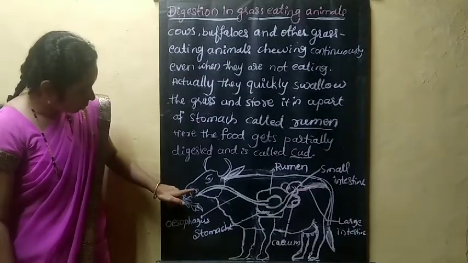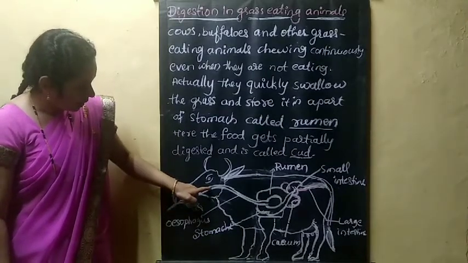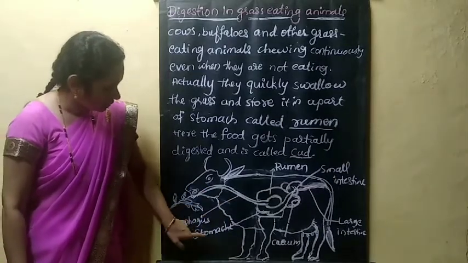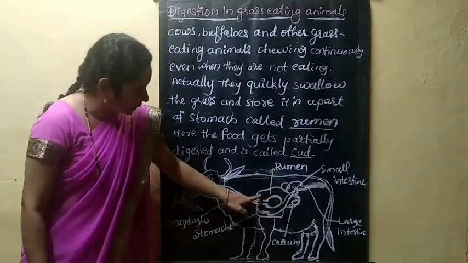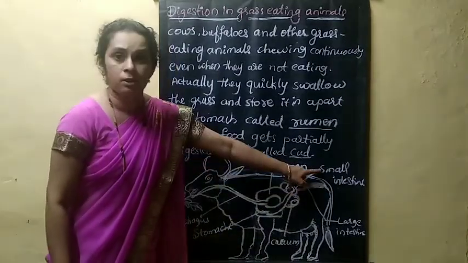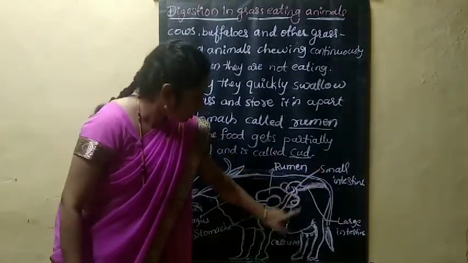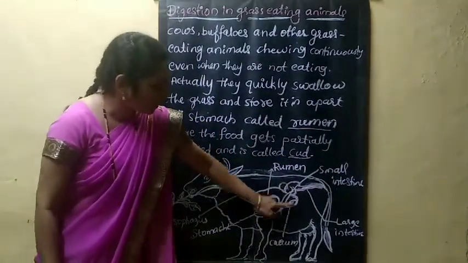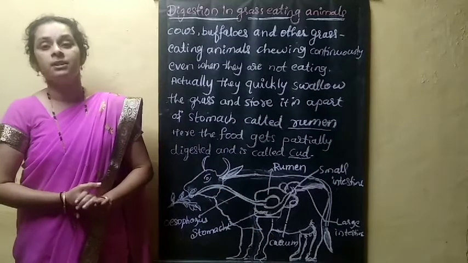This is the mouth region. They eat the grass and then it goes to the food pipe, that is the esophagus. Then this is the stomach region, that is the rumen. Then the next tube part is the small intestine. Next, this one is the large intestine. And here is a sac-like structure called the cecum.